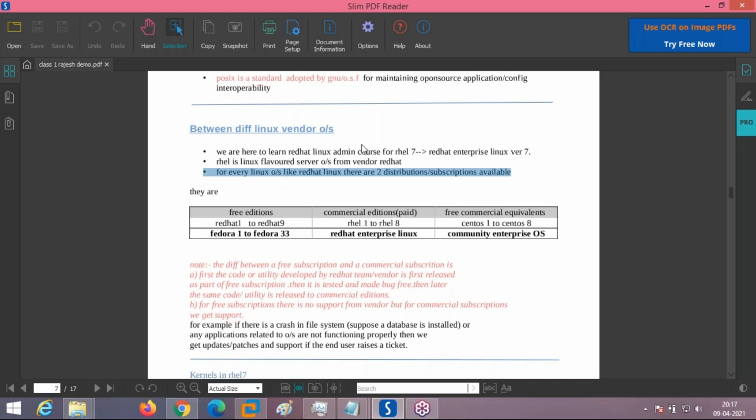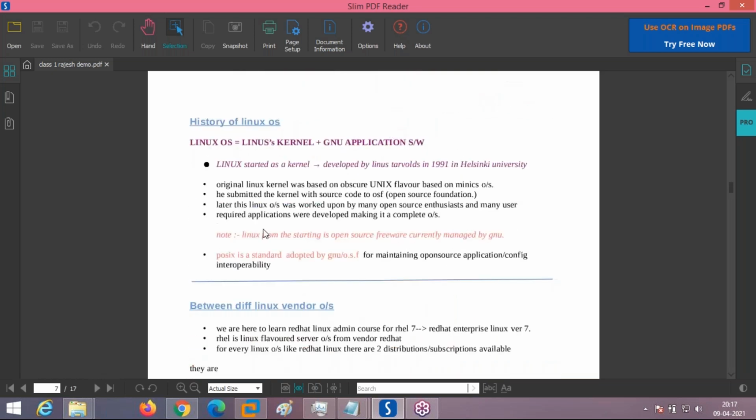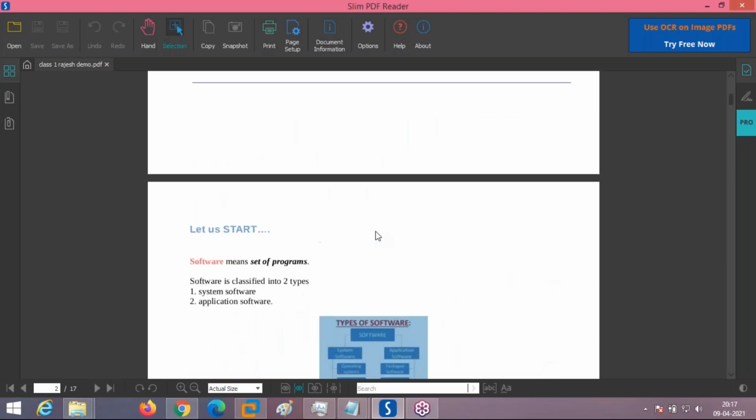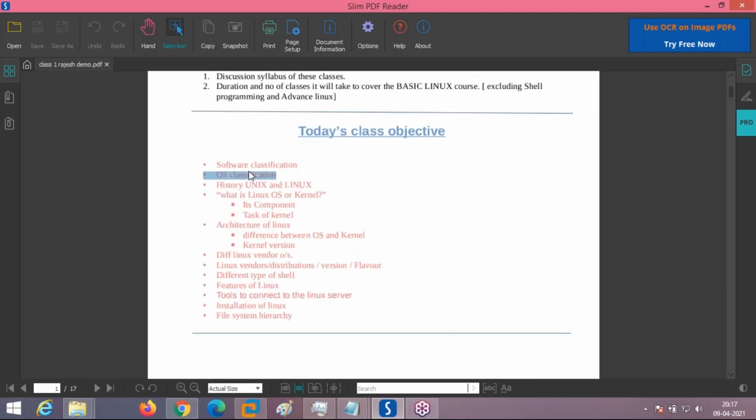Later after this we even saw the different classifications, how an OS is classified: single user, multi-user, single tasking, multitasking, GUI based, UI based, and even client based and server based operating systems. Later we got to know about the history, how Unix came into existence, how Linux came into existence. That was the next thing we took care of. I think you remember all these things. You can respond.